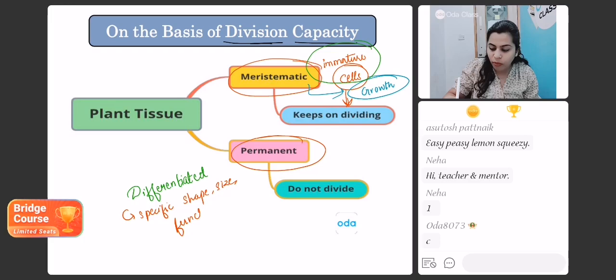Next question is, which is not true about meristematic tissue? Living cell, dense protoplasm, differentiated, or thin cell wall?